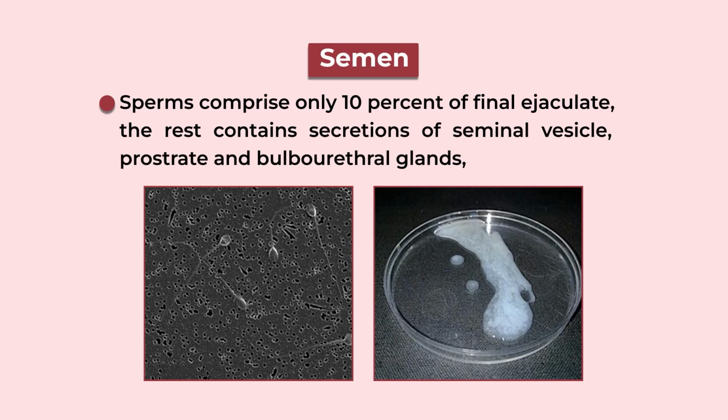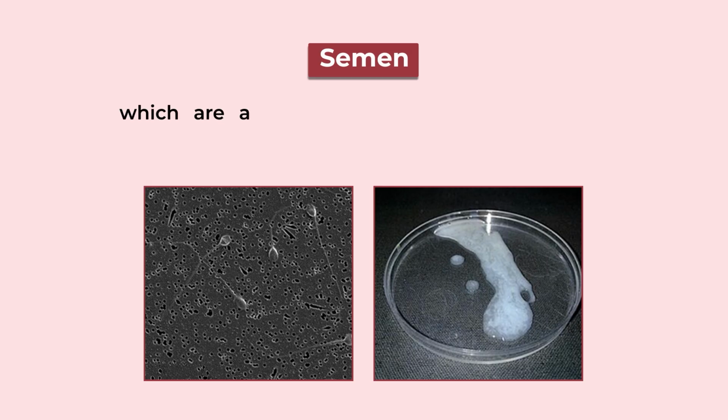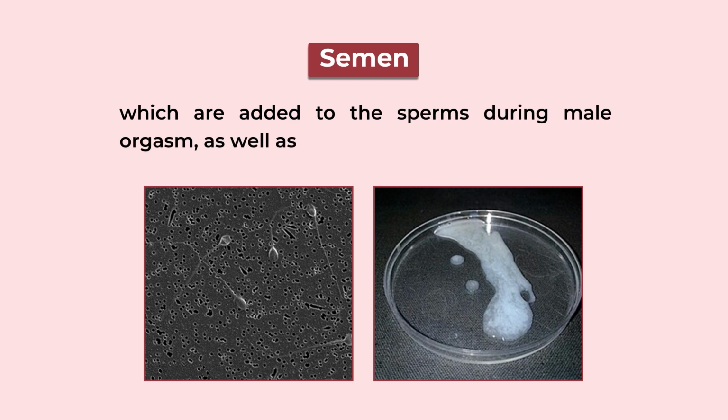The rest contains secretions of the seminal vesicles, prostate and bulbourethral glands, which are added to the sperm during male orgasm, as well as mucus in the urethra.